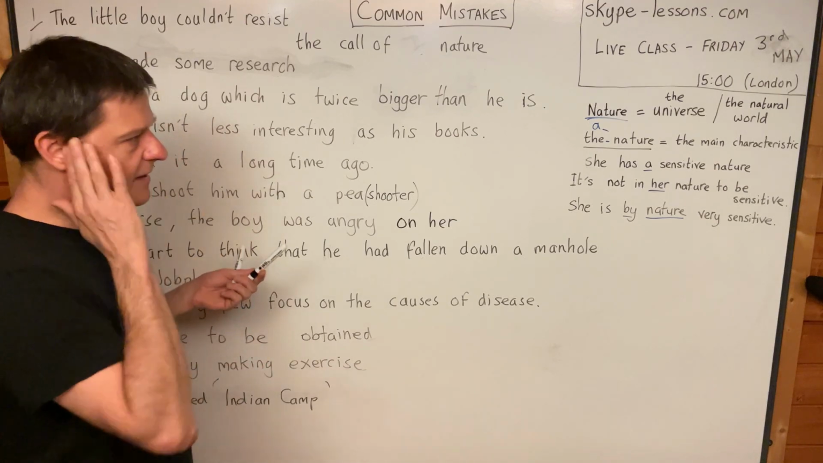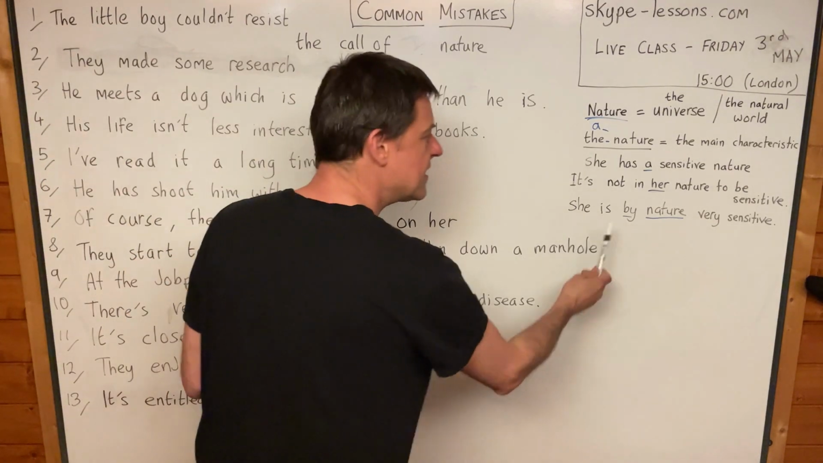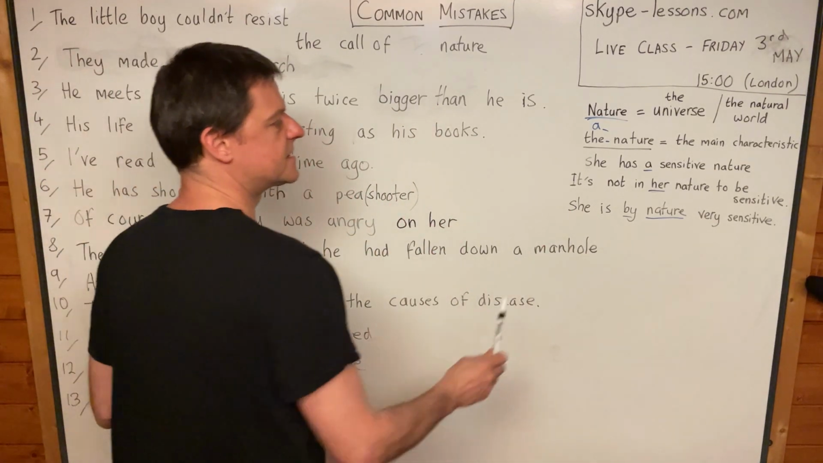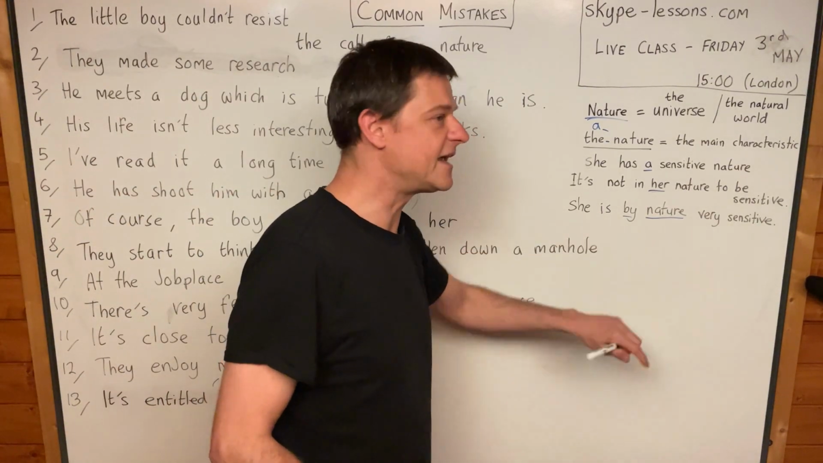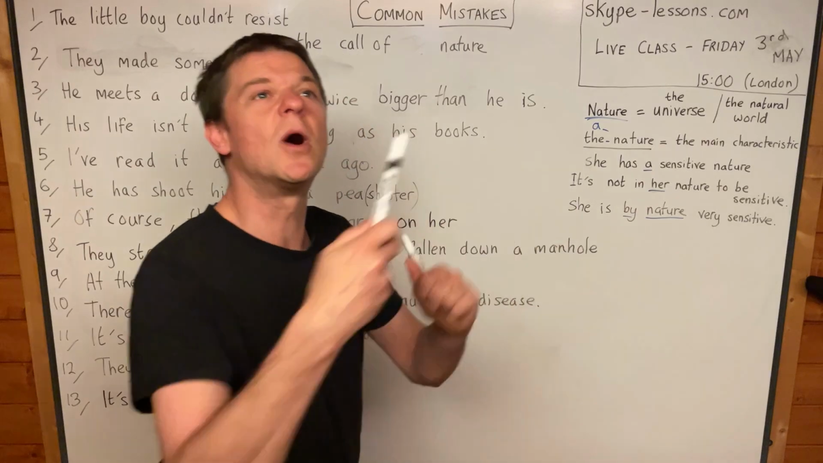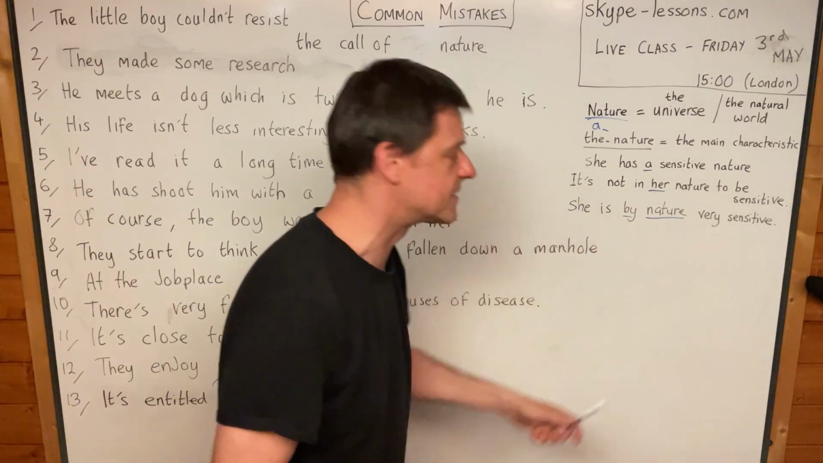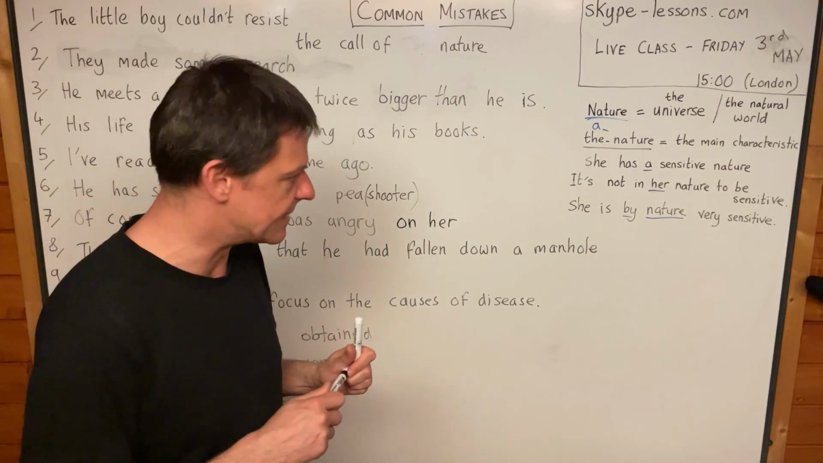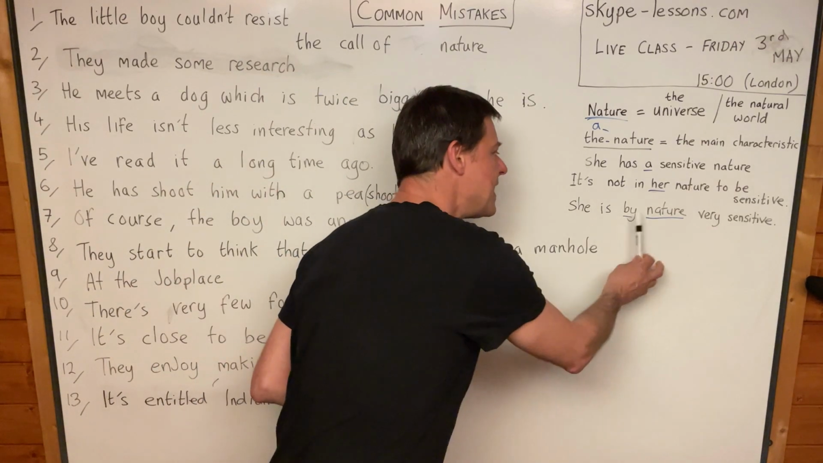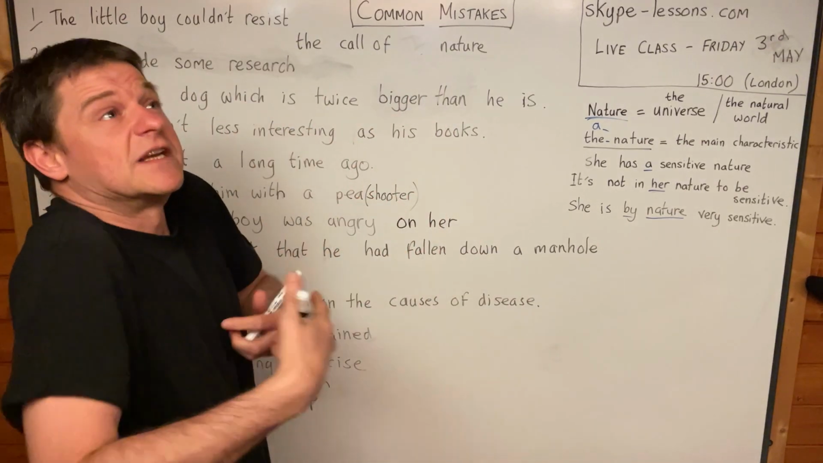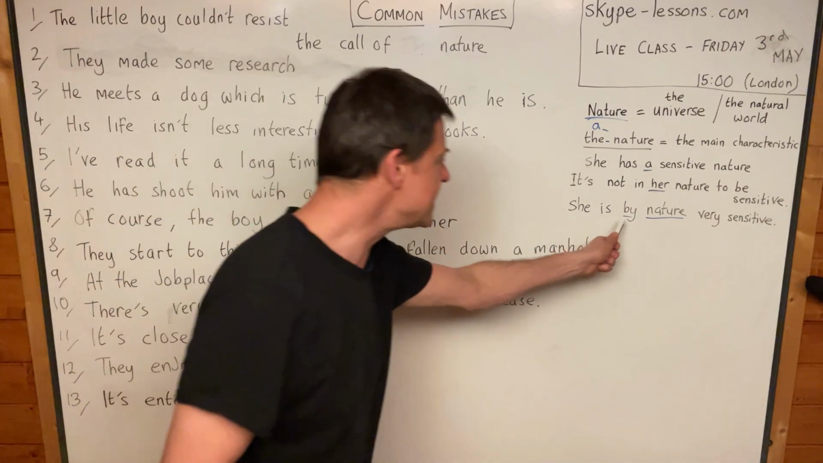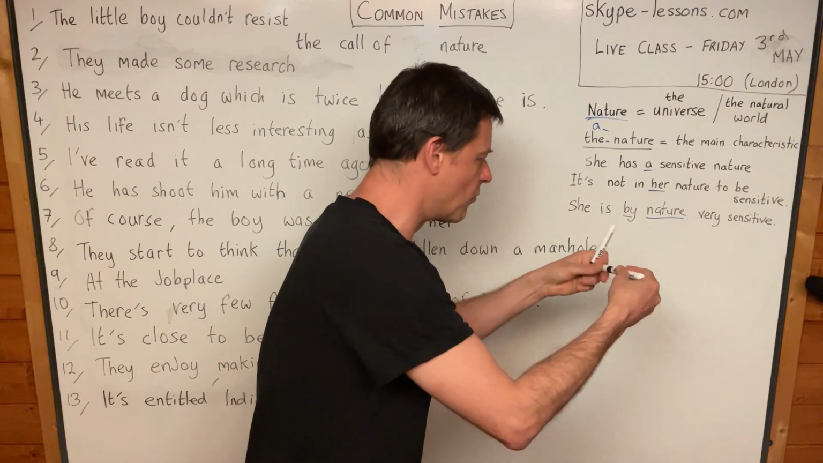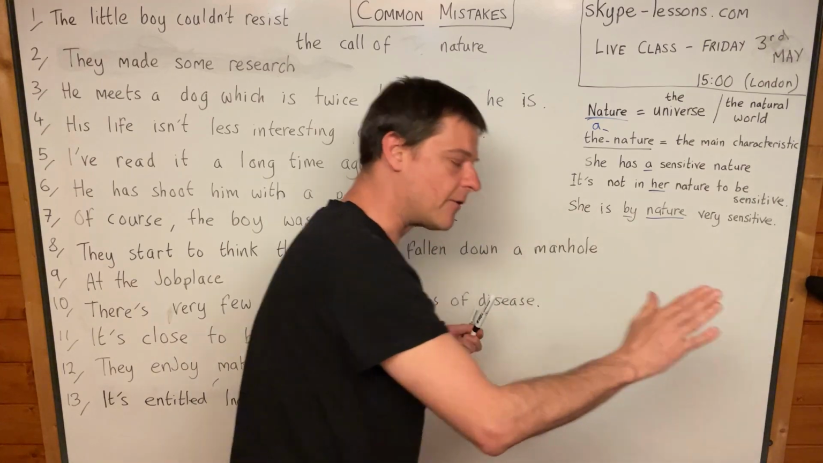So it's not in her nature to be sensitive, but, and this is a big but, in some prepositional phrases, nature goes back from being countable to uncountable and has no article. And this is very common in prepositional phrases. By nature means naturally, in your nature. She is by nature very sensitive. And this prepositional phrase is always used like that without an article.